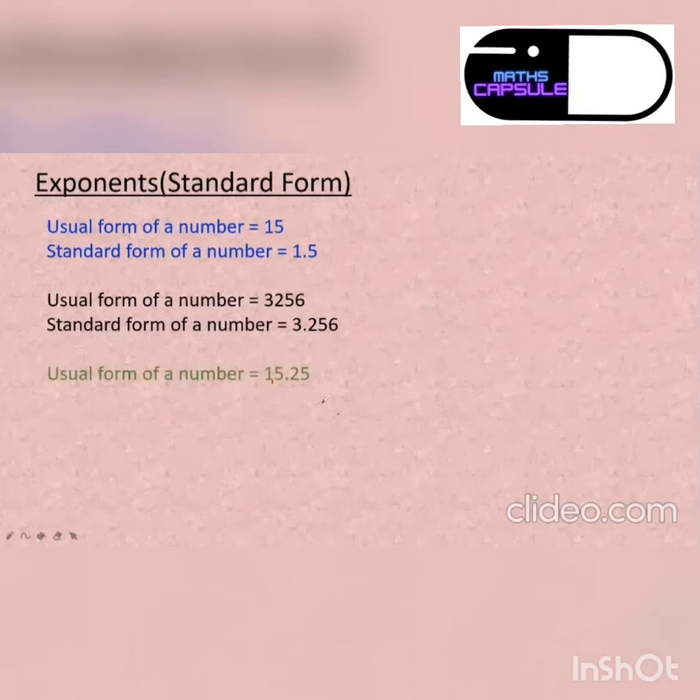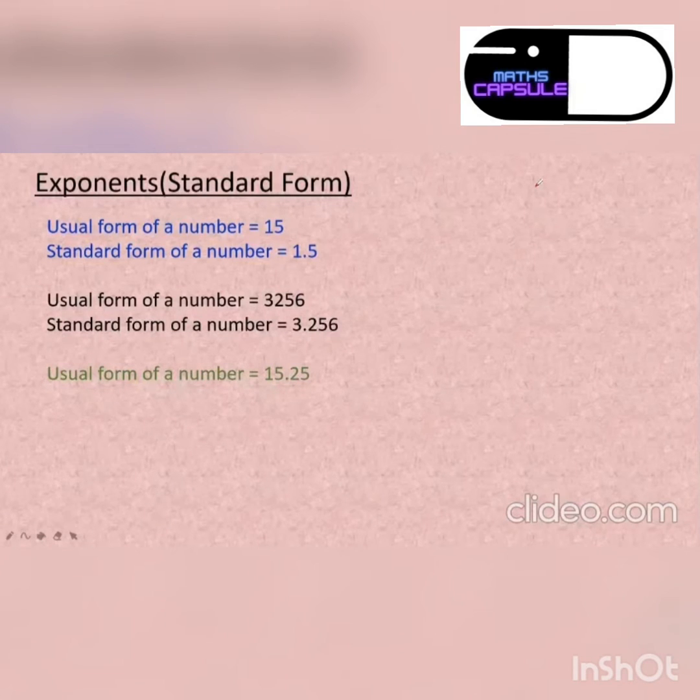Let's say the usual form is 15.25. Now, can you tell me the standard form of it? Use the chat to answer. 15.25 ka standard form. Very good, Mahanya. Others? Aishwarya wrong. Arzu wrong. Ananya very good. Nathlin very good. Dipanshi wrong. Soham missed out on the number itself. Very good, Anshika. Others?